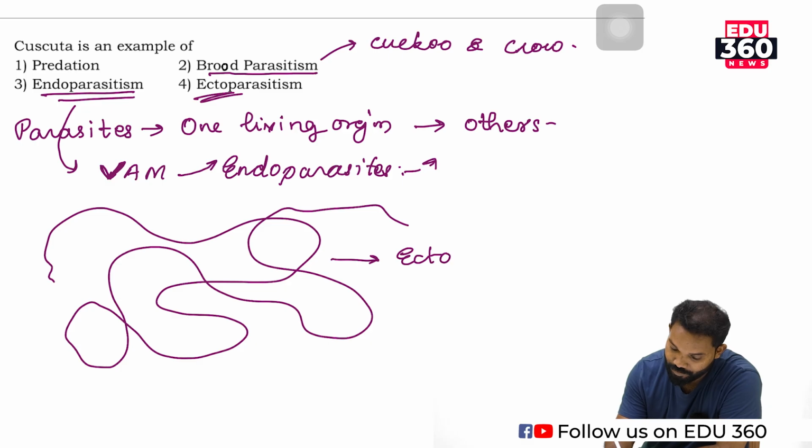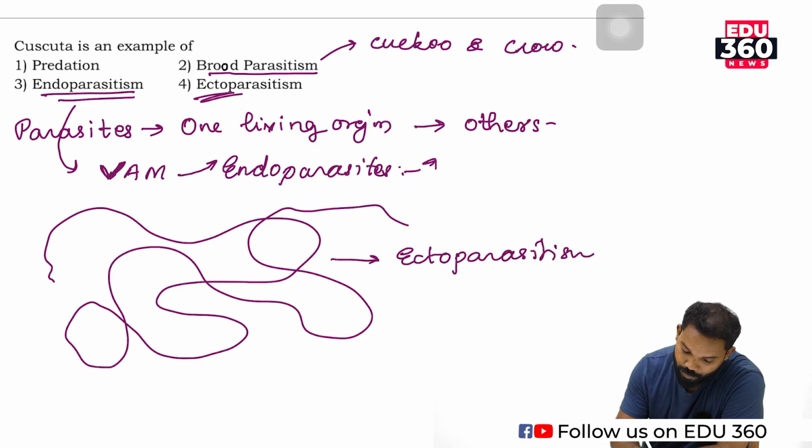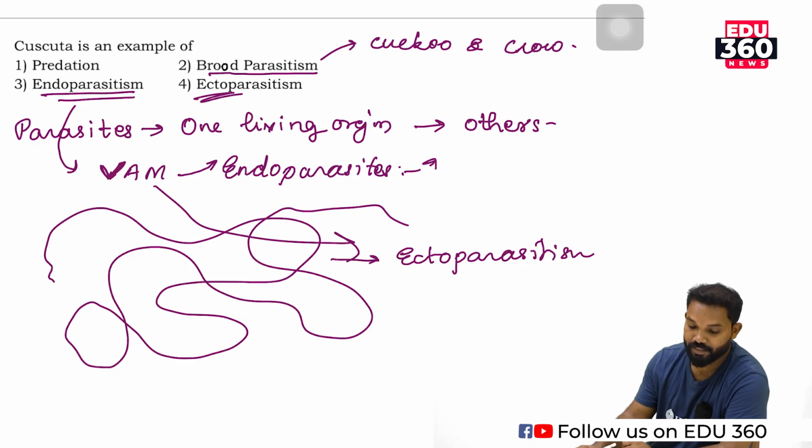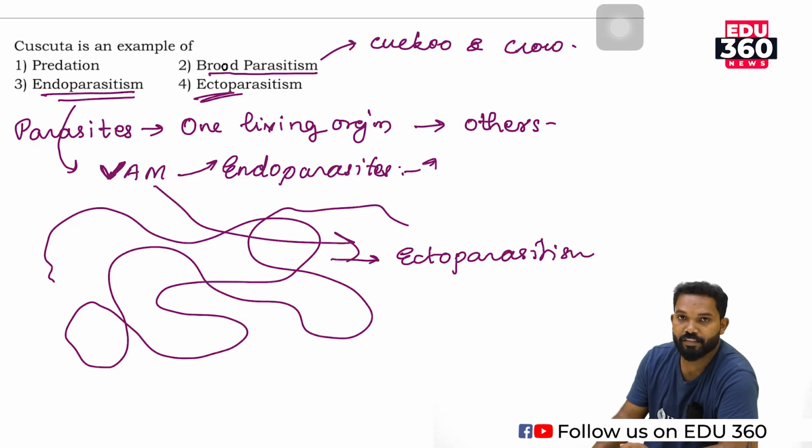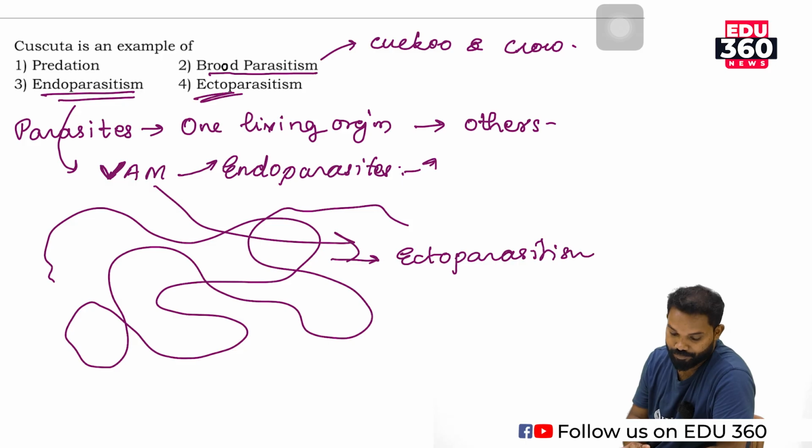Hence, it is known as an ectoparasite. Some vesicular arbuscular mycorrhiza also show ectoparasitism, developing externally. So Cuscuta is a good example of ectoparasitism.